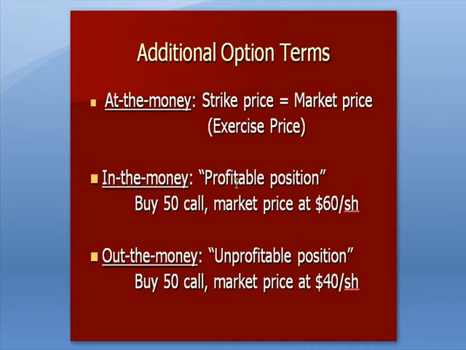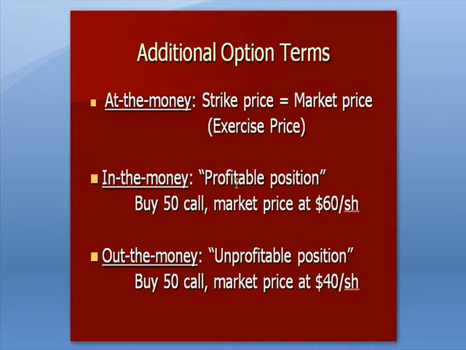I wanted to introduce some new terms with options before we go on to the spread explanation. At the money means that you're buying an option where the strike price or exercise price, we'll use those terms interchangeably, is equal to the market price. So if the market price is 30, you're buying a 30 call or a 30 put. Strike price equals market.